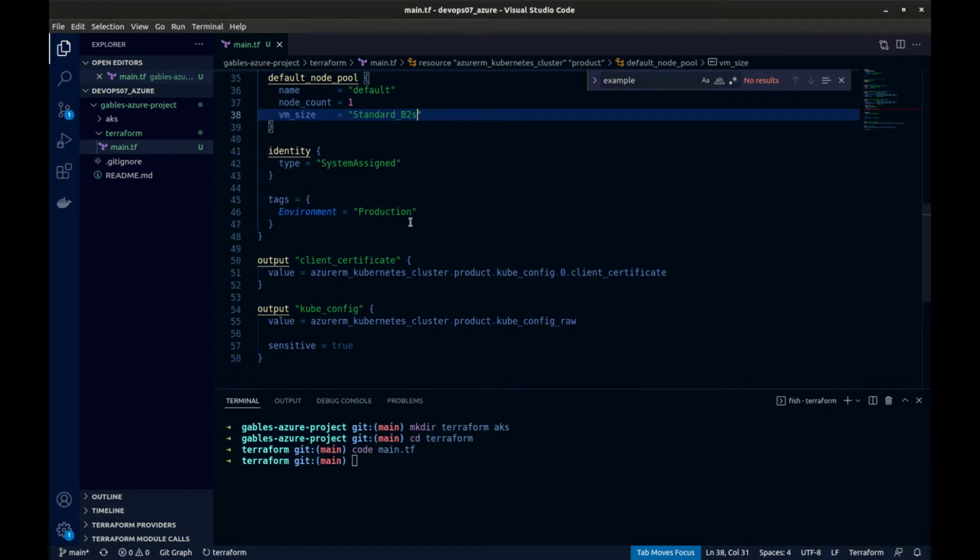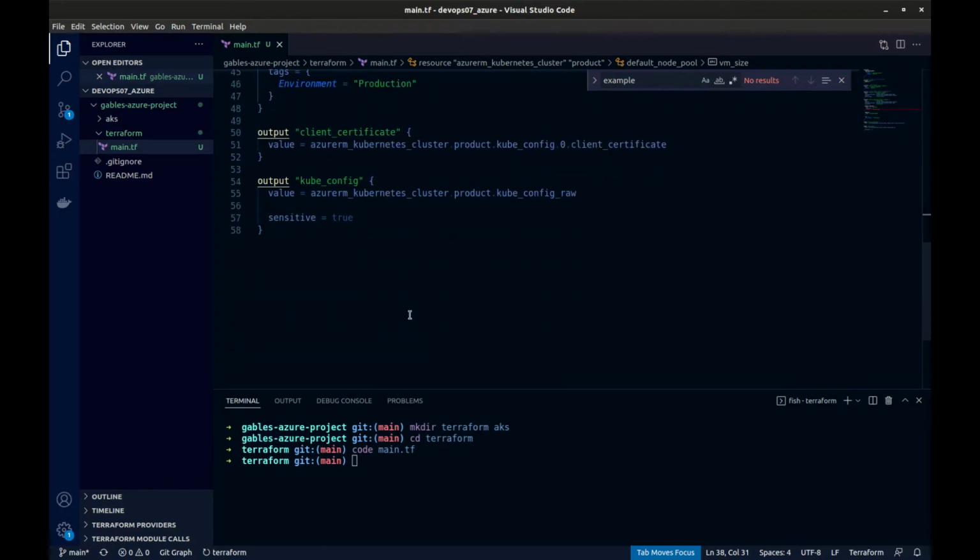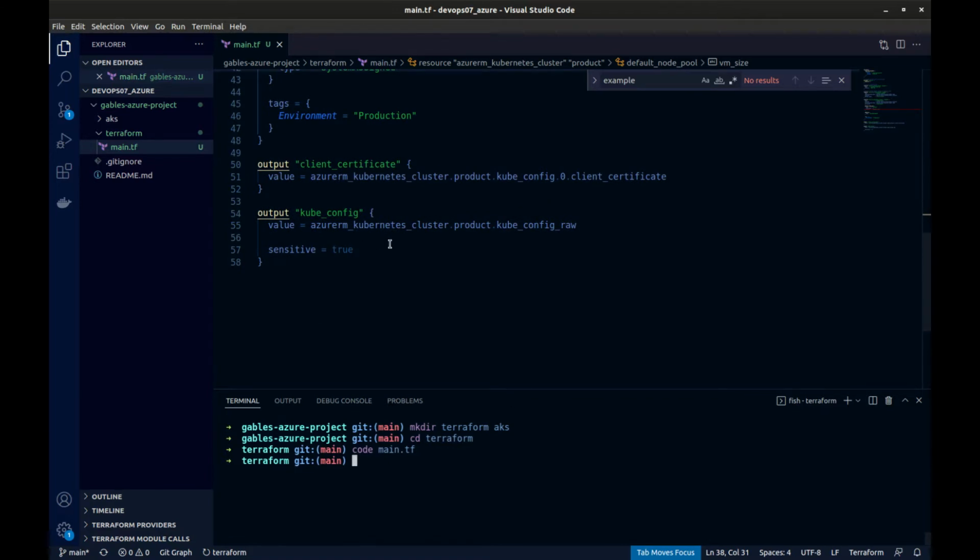Tagging, if you're not familiar with cloud tagging, it's good for separating clients and billing purposes, running reports. So we can just tag that as environment or add whatever else you need to add there. So just keep the standard default. Now that we have that in place, we can go ahead and init.